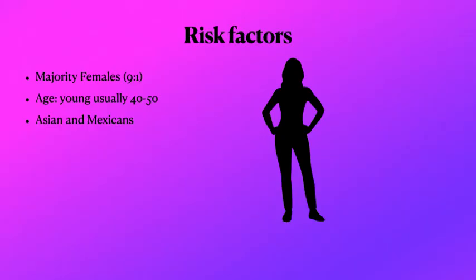So let's talk about risk factors. The majority of the patients are female, at a ratio of 9 to 1, and the age is usually young, so really young females, like 30, 40, and 50. These are the major ages. It can also be at 20, but just remember that it will be young. And the ethnicities most commonly affected are Asian and Mexican.